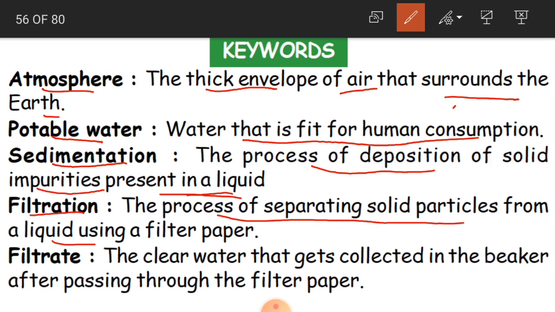The process of separating solid particles from the liquid. What do we use here? We use a filter paper. Okay children. And filtrate. What is filtrate? The clear water that gets collected in the beaker after passing through the filter paper.